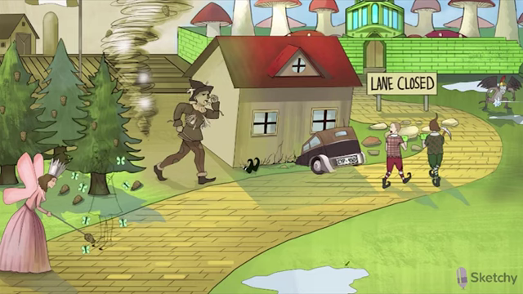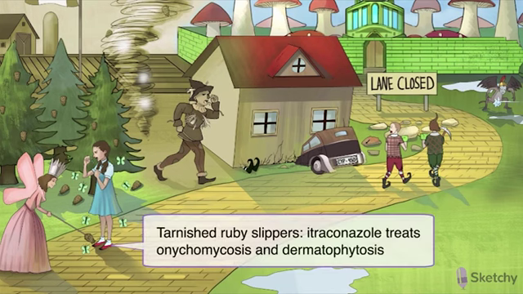She's also touching her cone wand to the toes of Dorothy's ruby slippers. Well, not really ruby this time, but kind of black, to remind you of itraconazole's extensive use in the treatment of onychomycosis. It's also used to treat dermatophytes. In fact, many azoles have activity against those pesky dermatophytes that cause the tinea infections such as tinea corporis.